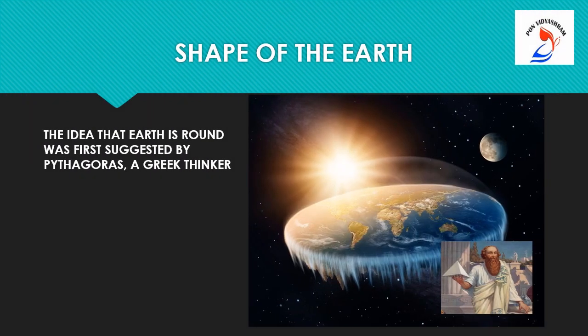Shape of the earth. In ancient times, people believed that the earth was flat and had steep edges. So they were scared to travel so far, afraid that they would reach the edge of the earth and fall. Later, the idea that the earth is round was first suggested by Pythagoras, a Greek thinker.